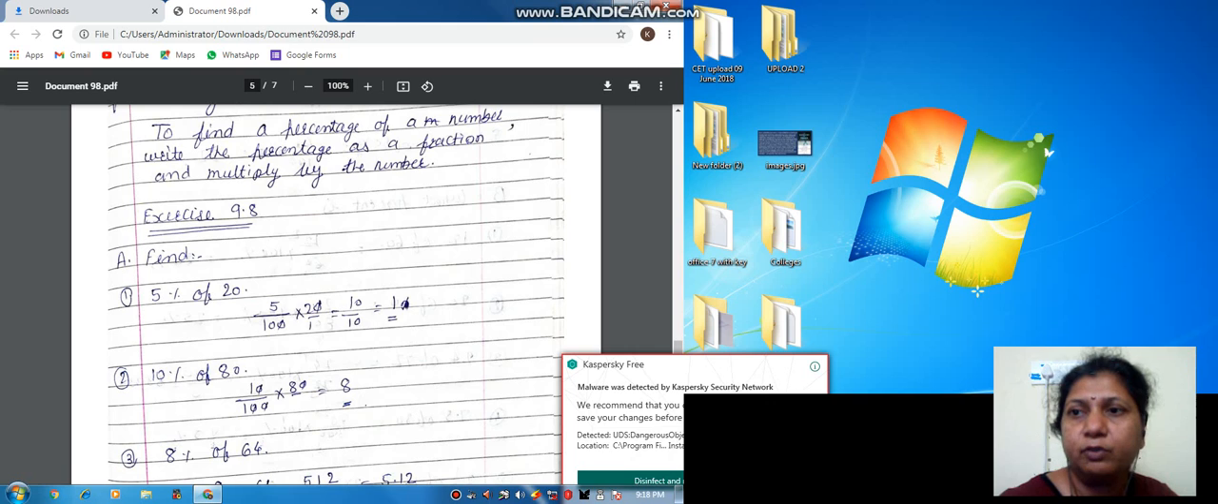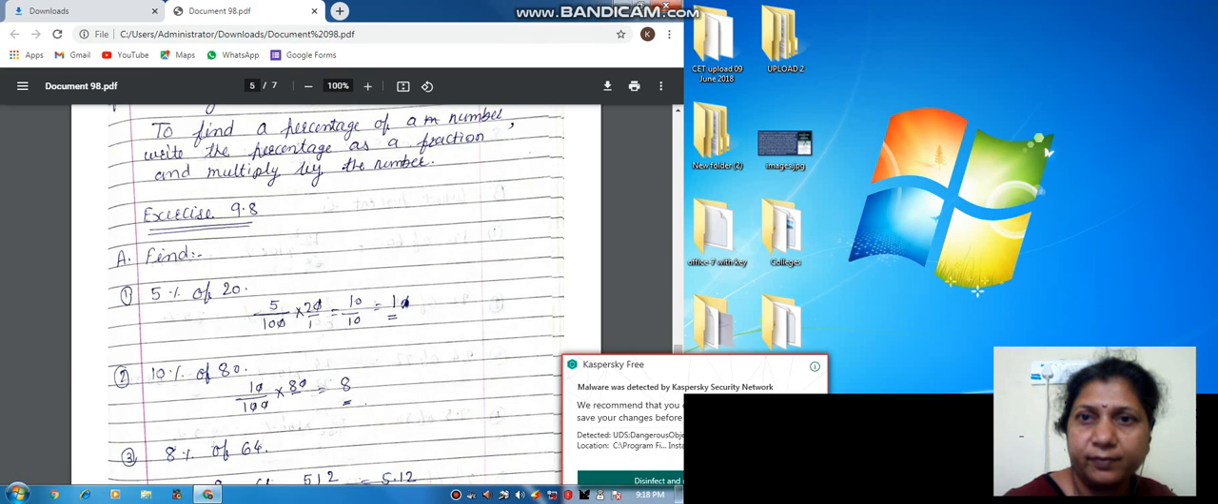So 5% of 20. Right? 5% means 5 upon 100 multiplied by 20. So see here, the 0 will be cancelled. Right? So we have to multiply now. 5 2s are 10. 10 upon 10, that means 1. Get it? So let's see the next one also.